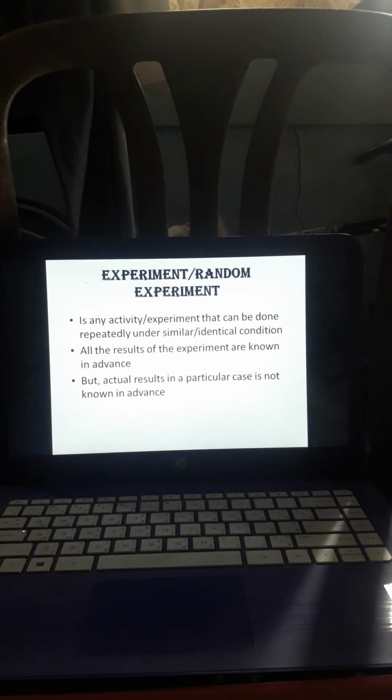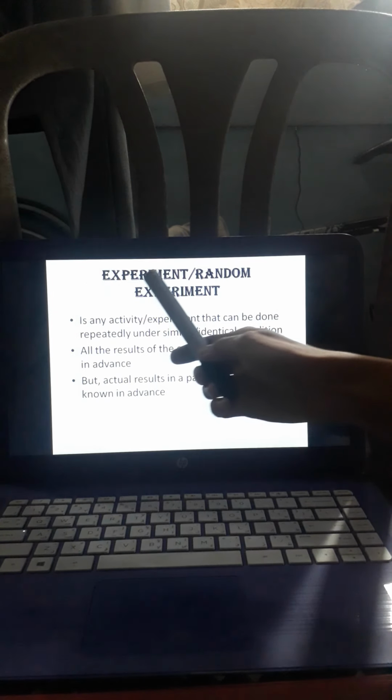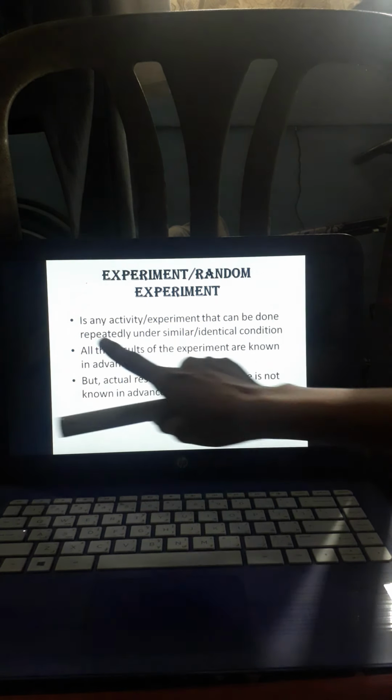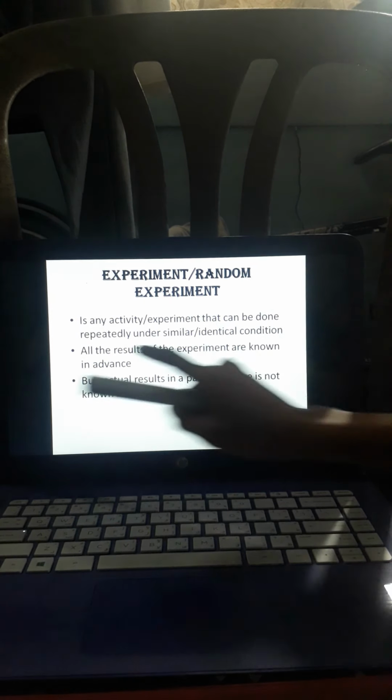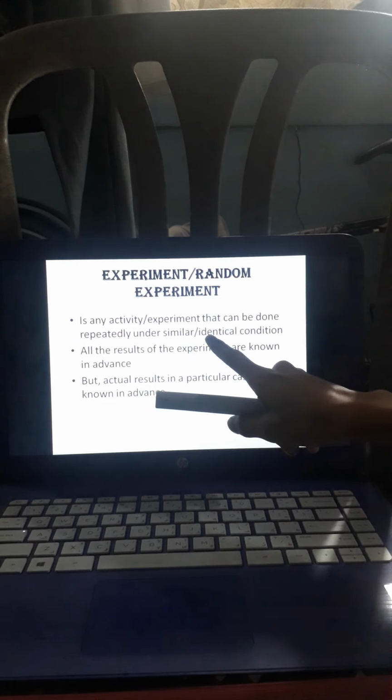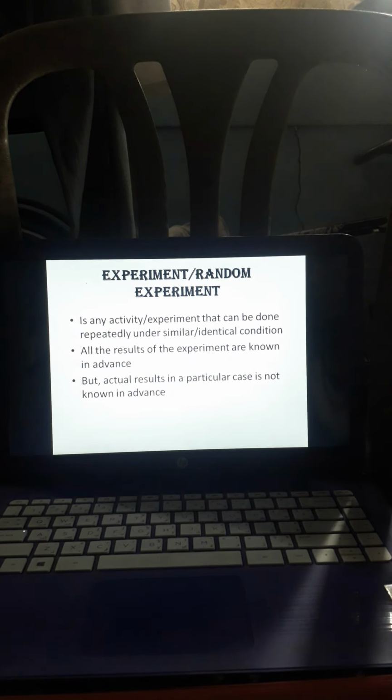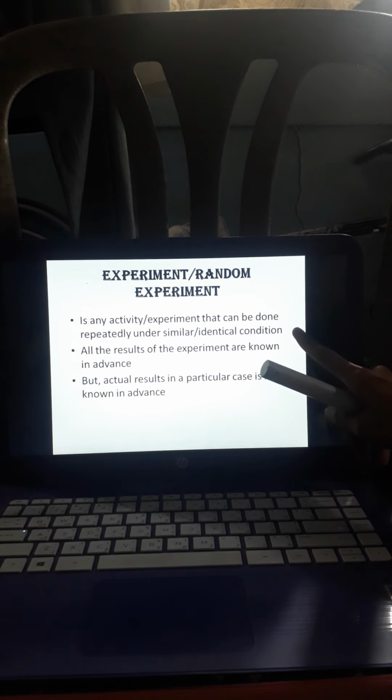Okay, then we have experiment or random experiment. So, kapag naman sa experiment, meron tayong 3 things na kailangang i-consider para malaman natin kung ang isang binigay na pangyayari or things is considered as experiment or random experiment. So, we have the number 1. It is any activity or experiment that can be done repeatedly under similar or identical condition. So, kapag daw experiment, pwede mo daw yung ulit-ulitin.